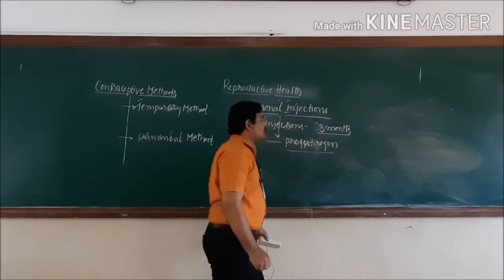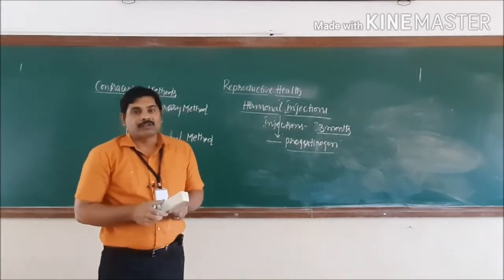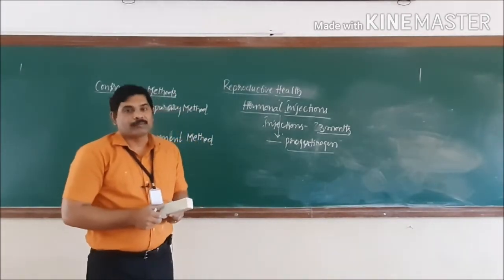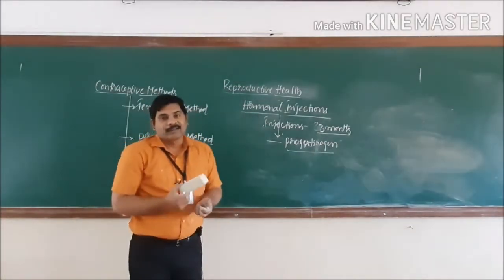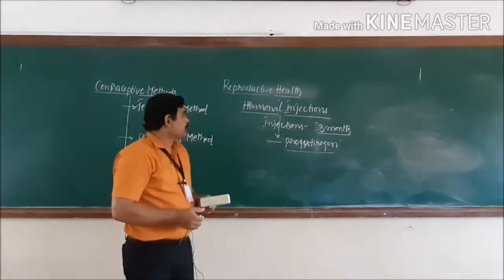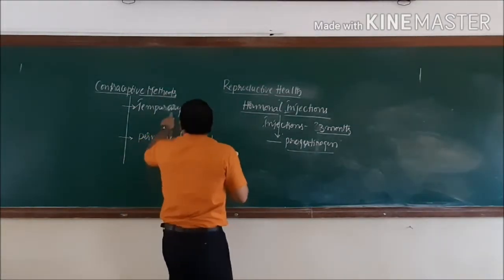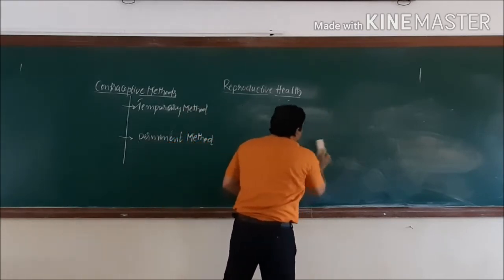This hormone is slowly released into the female body so that it prevents, or suppresses, the ovulation process. So it is helpful in prevention of pregnancy. It acts like a very good contraceptive method. So coming to the last one under these temporary methods, it includes the morning after pill.